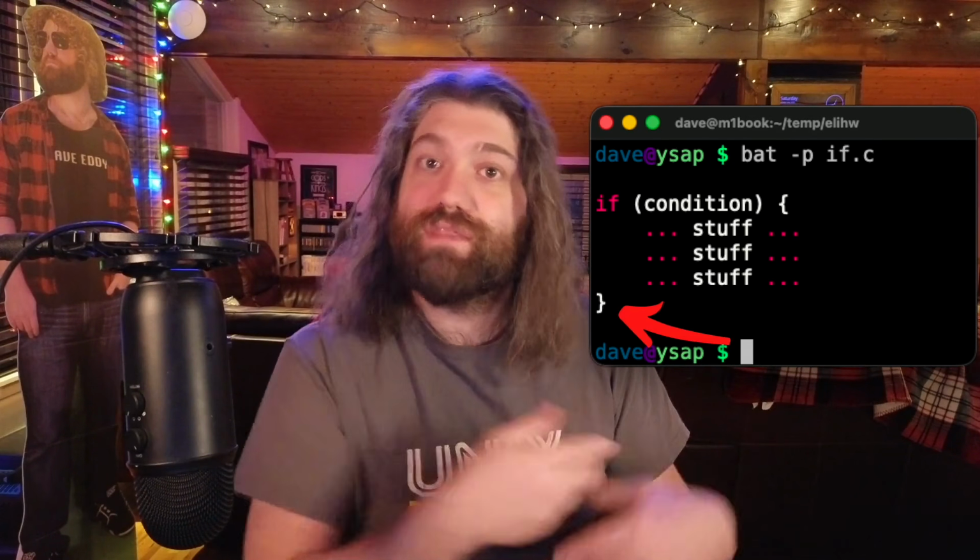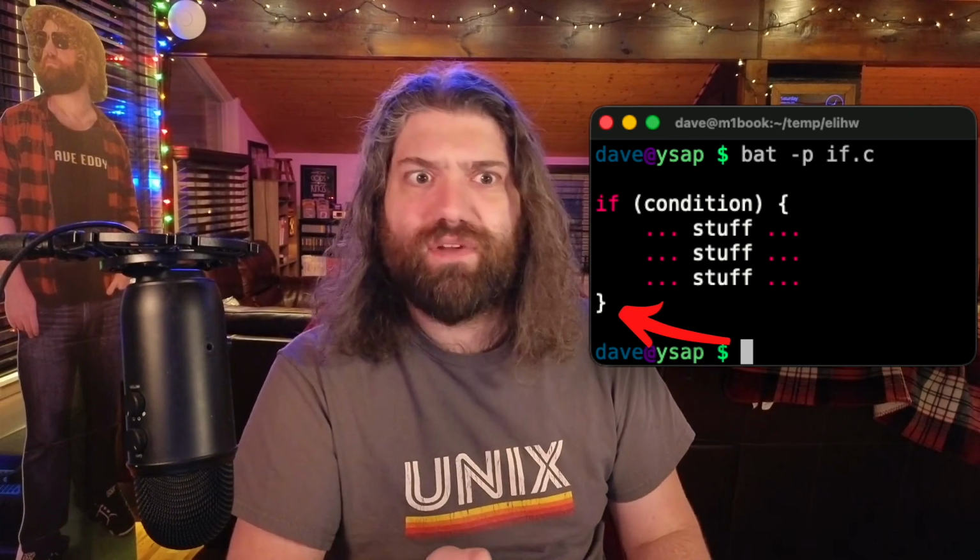All right, so take a look at this code. This is C code. This is an if statement in C. A lot of other languages would work like this, but in C, we open up a curly brace to start the if statement, and then we close the if statement with a closing curly brace. Very, very simple.